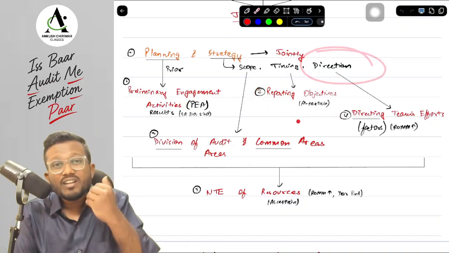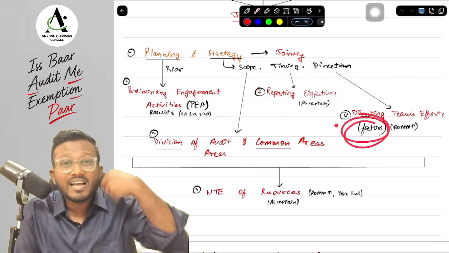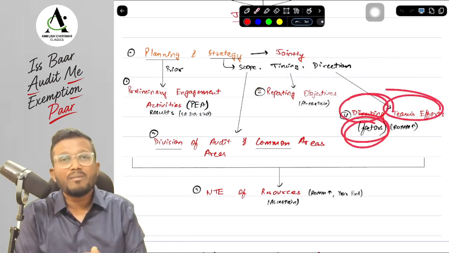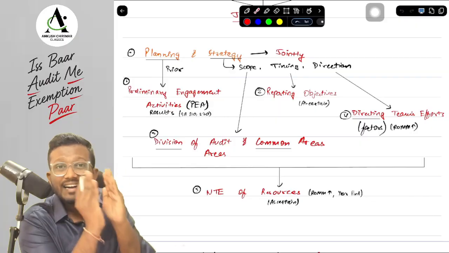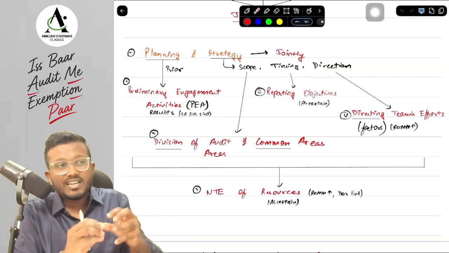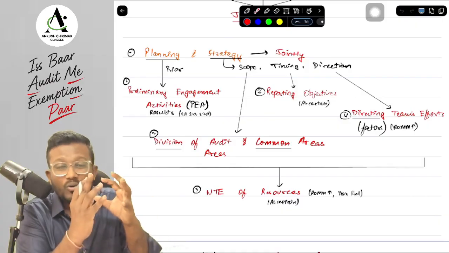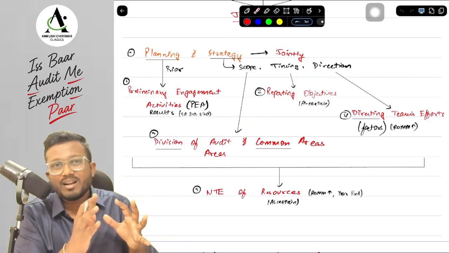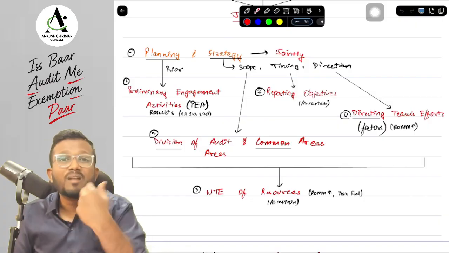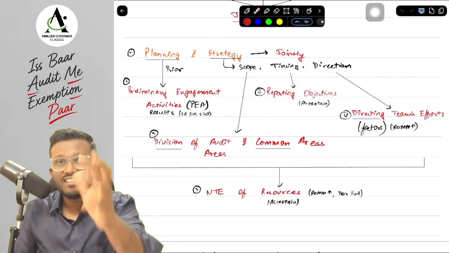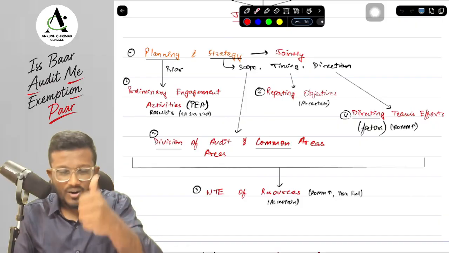And in terms of direction, we need to find out the factors that are important in directing the engagement team's efforts, where we have to direct our efforts more. Suppose there is an increase in ROMM in a particular area, then we can decide to direct our team's efforts more to that area. So these are the factors that help us decide in which areas our team efforts are to be directed more.